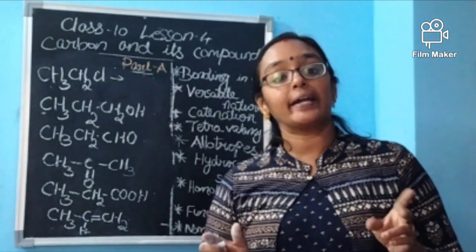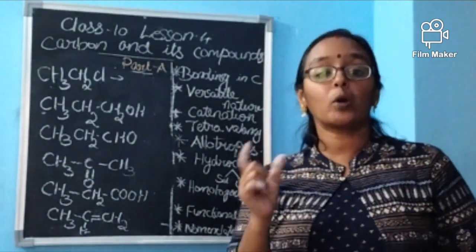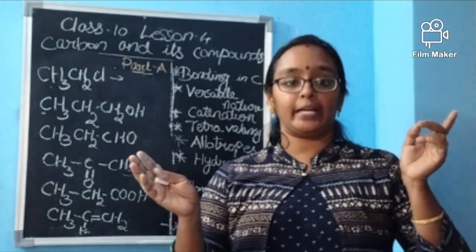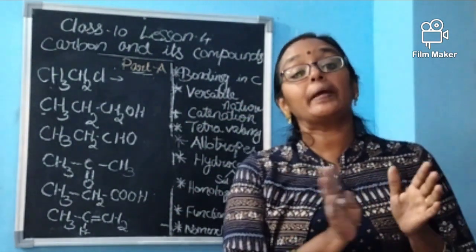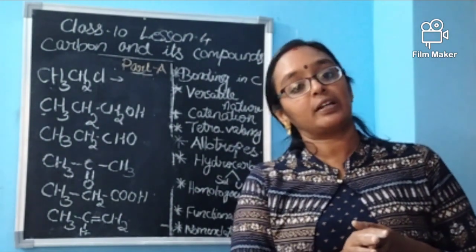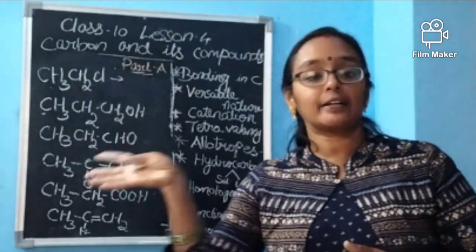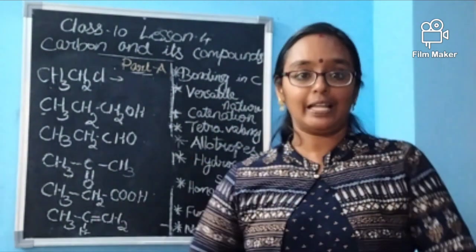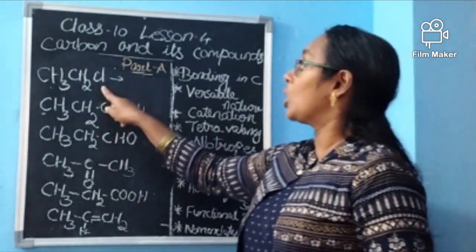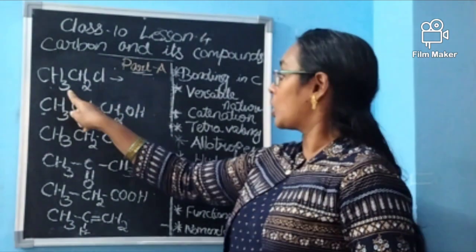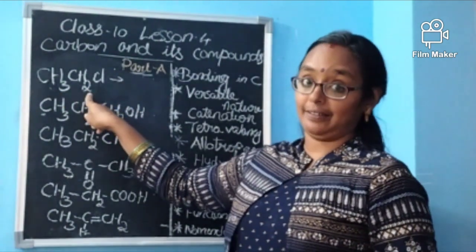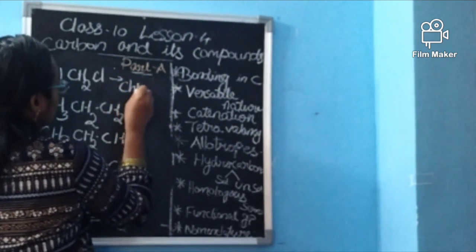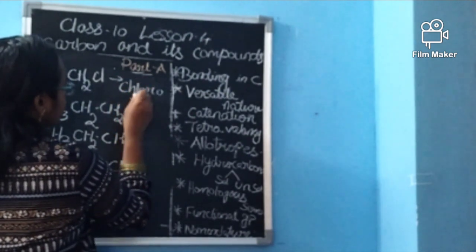When a heteroatom like chlorine or bromine, any halogen, is added, we have to name it in the front. It should be in the prefix way. Prefix means in the front. Pre means before. So chloro, then ethane. It is called chloroethane.